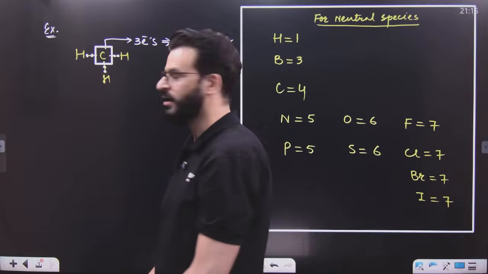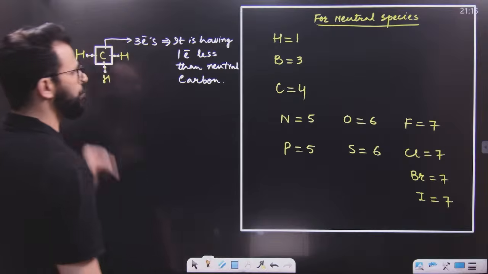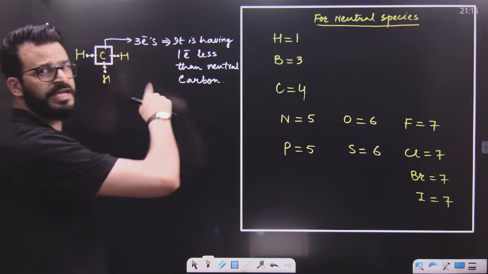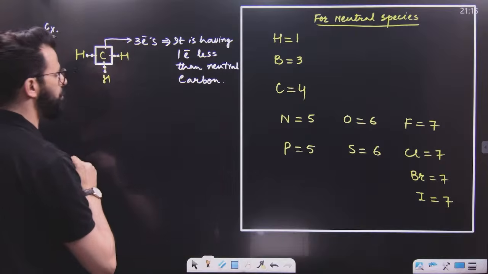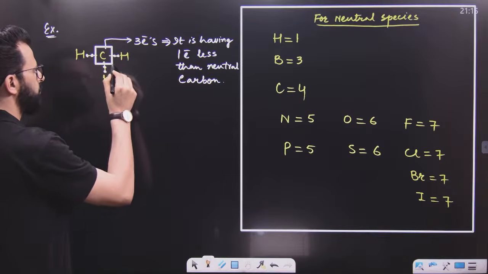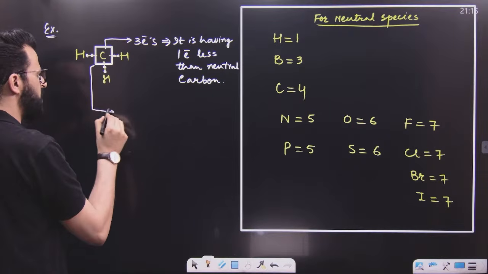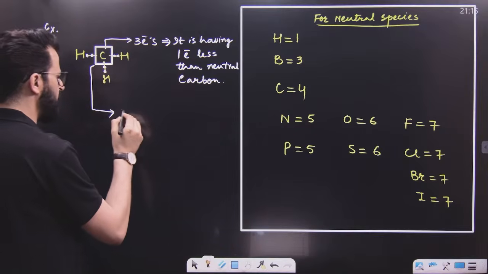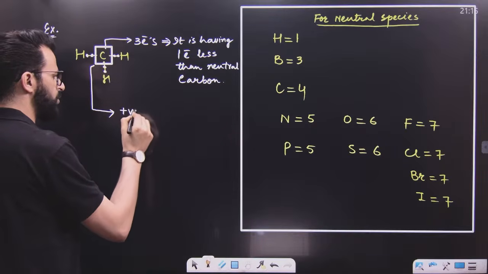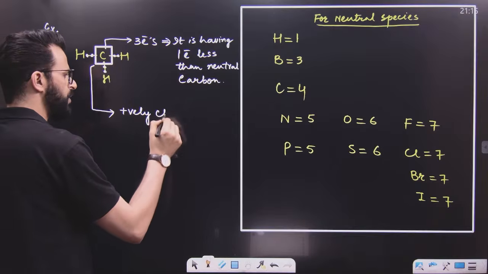Are you getting me? Now, any species having fewer electrons than the neutral species will be a positively charged species. So remember this carbon: as it's having 1 electron fewer than the neutral carbon, this will be a positively charged species.